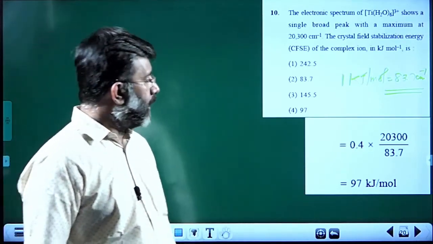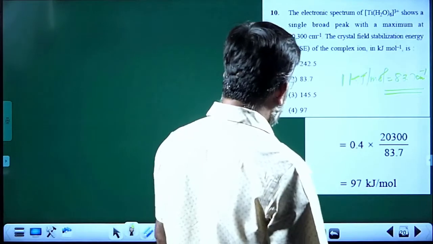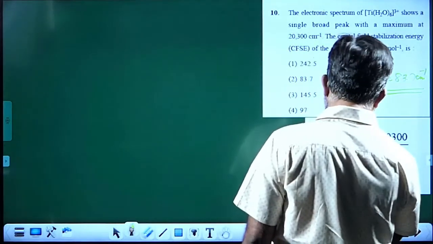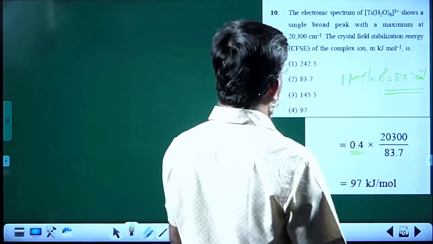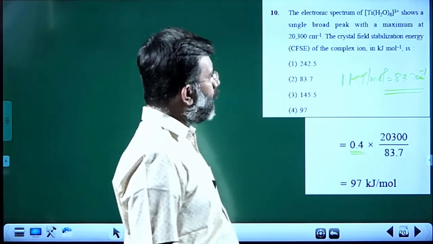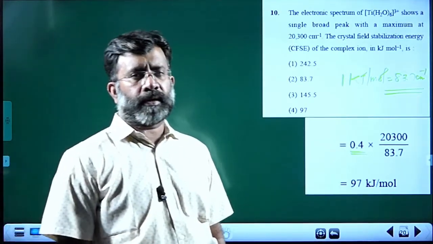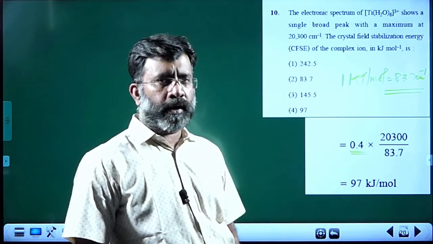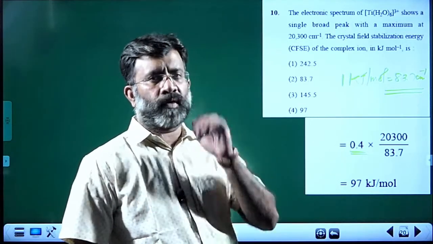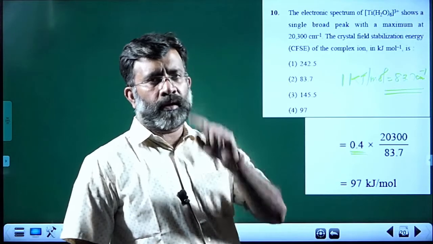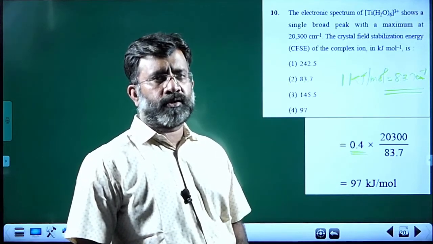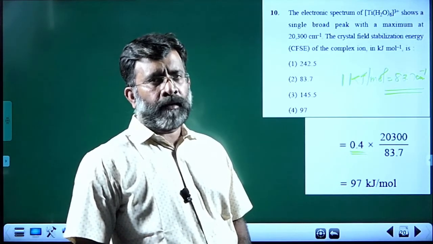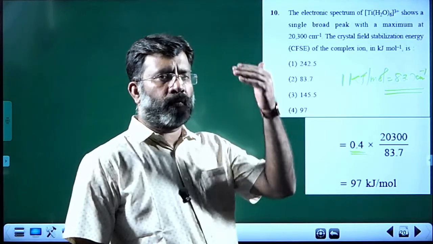Once that data is available, you can easily find that delta O, it is 0.4 delta O. How is it 0.4 delta O? Titanium 3 plus. Titanium atomic number 22, 3 plus is a d1 system. So there is one electron in the t2g orbital, and you know how it is stabilizing.